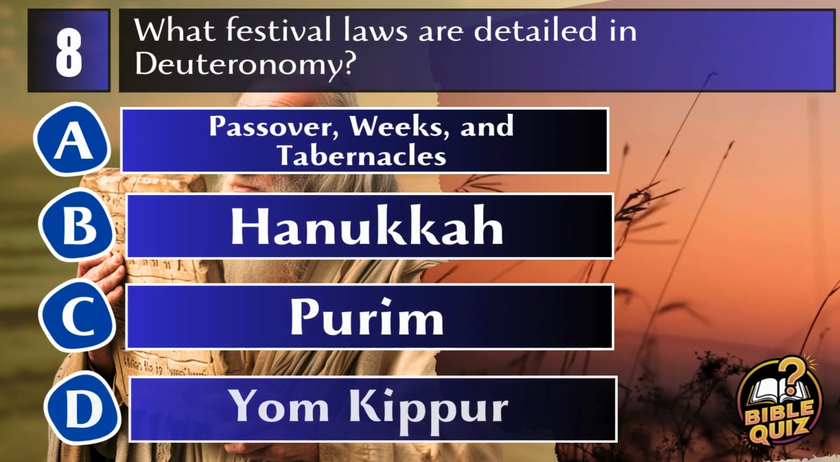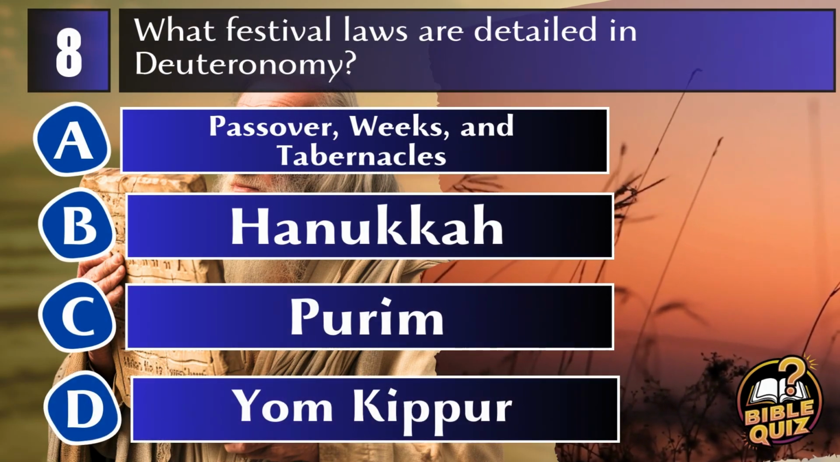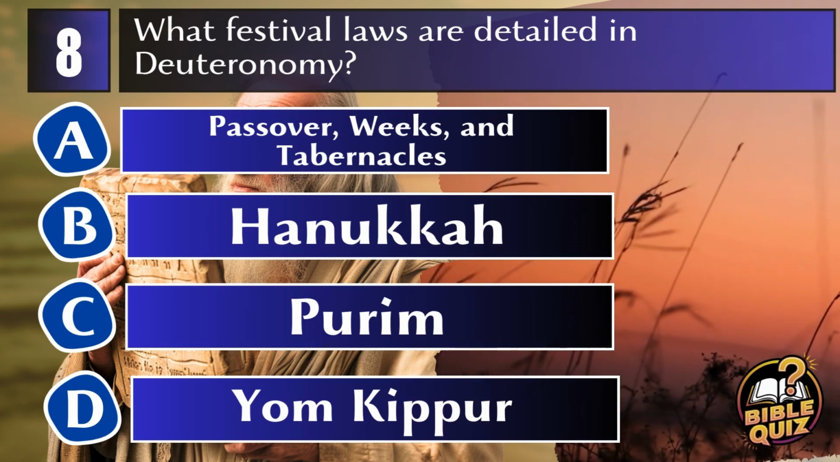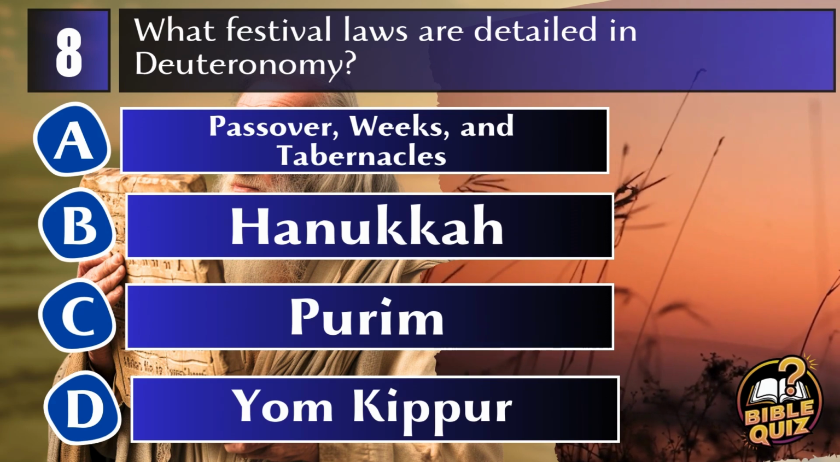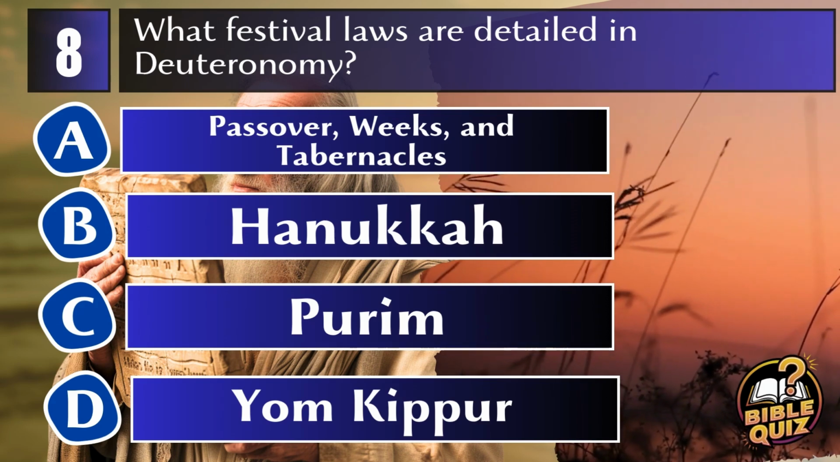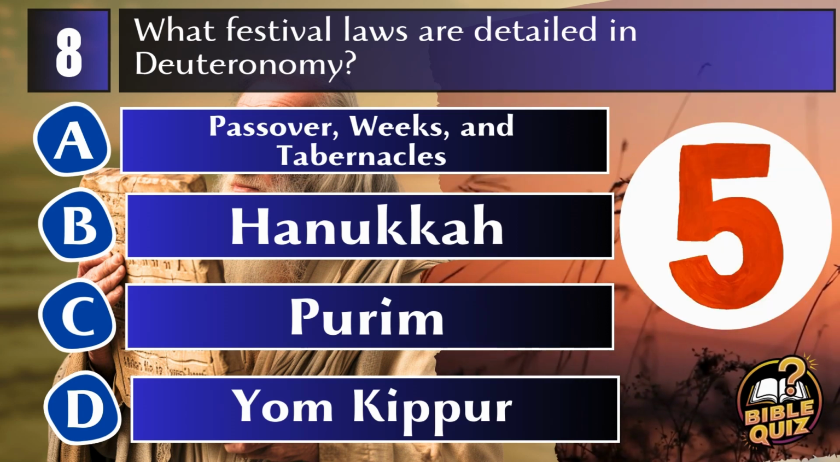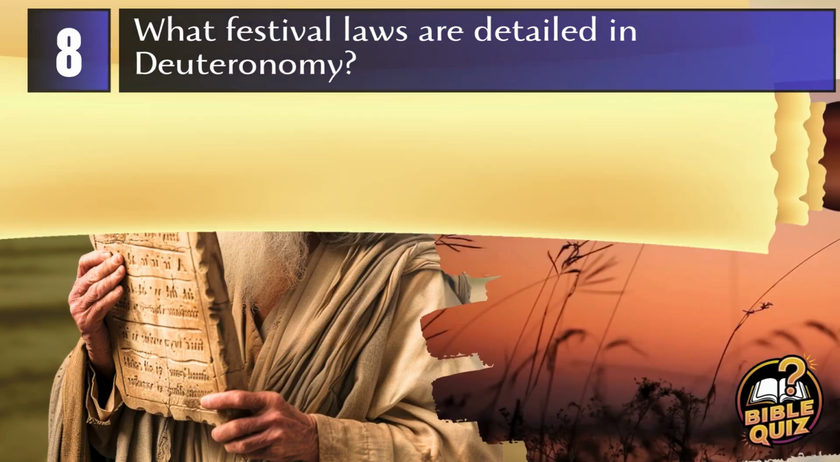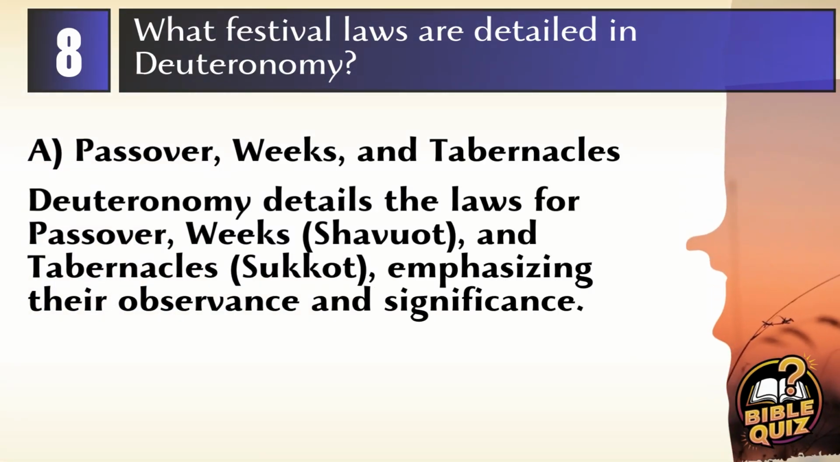Question 8. What festival laws are detailed in Deuteronomy? A. Passover, weeks, and tabernacles. B. Hanukkah. C. Purim. D. Yom Kippur. Answer: A. Passover, weeks, and tabernacles.